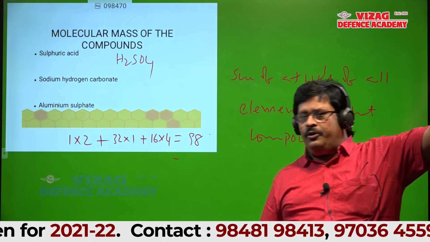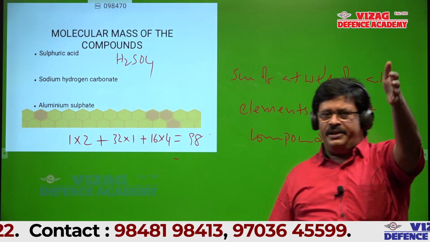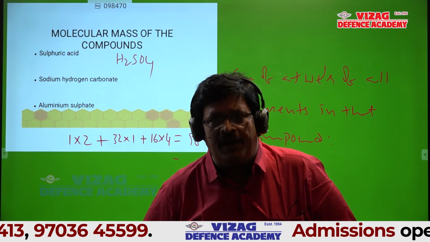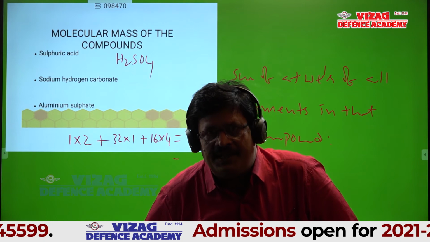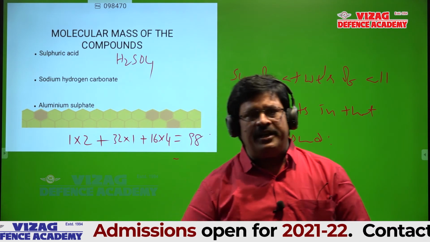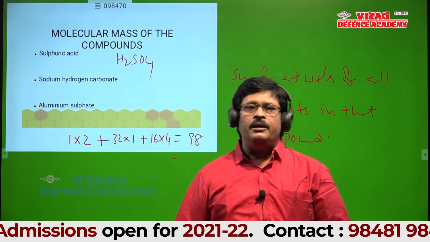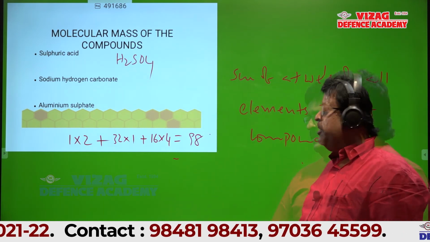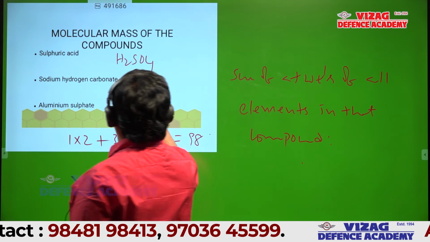No need to take 1.008 or 35.56789. You just take the nearest integer, the nearest mass number, students, and you can use that in the calculation of molecular weights. Sodium hydrogen carbonate, I think I'll write the formula.